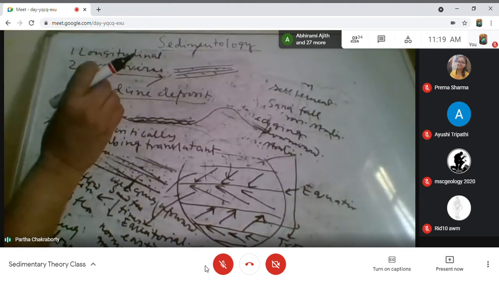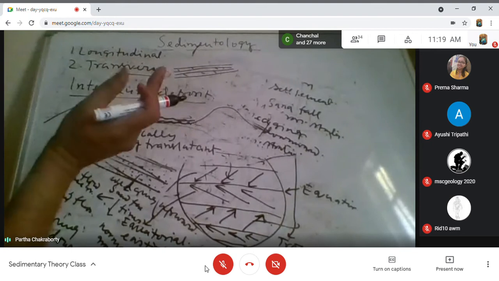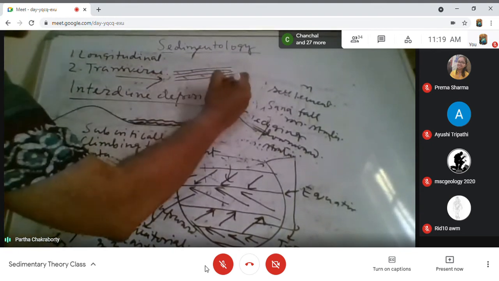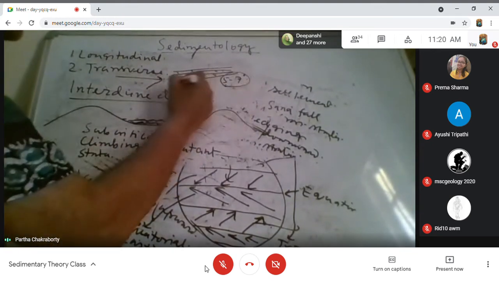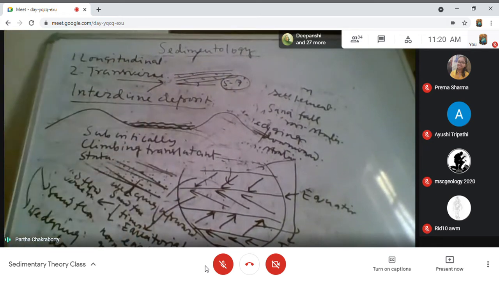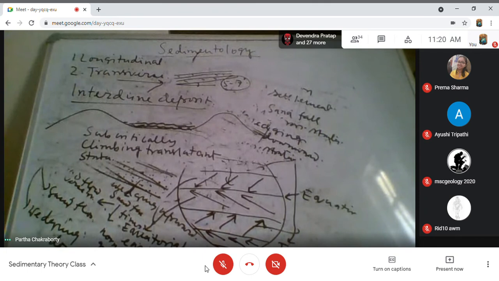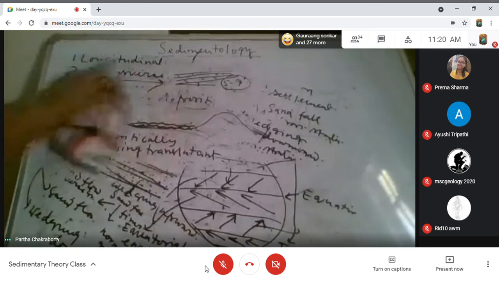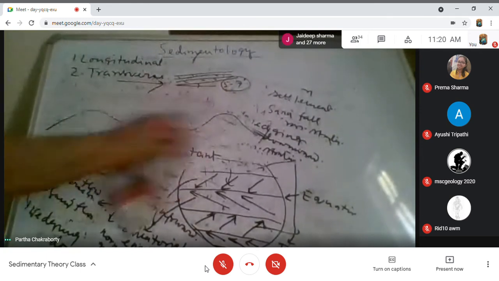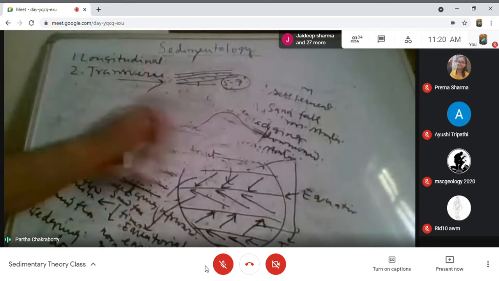The nature of this strata is very low angle, about 5 to 7 degrees gradient from the horizontal. The ripple cross strata is not easy to identify; it requires a very trained eye in the field to identify this product. And we call it subcritically climbing translatent strata.